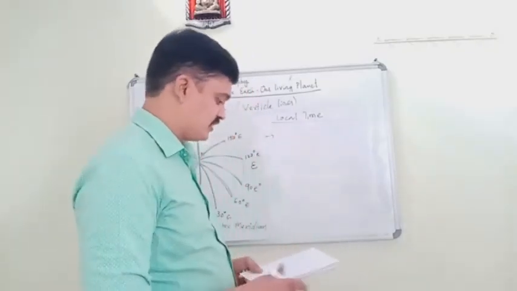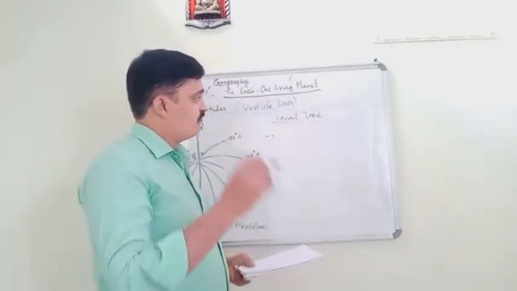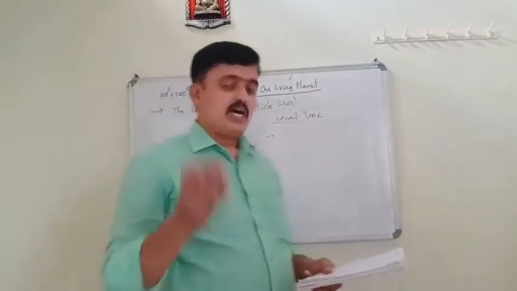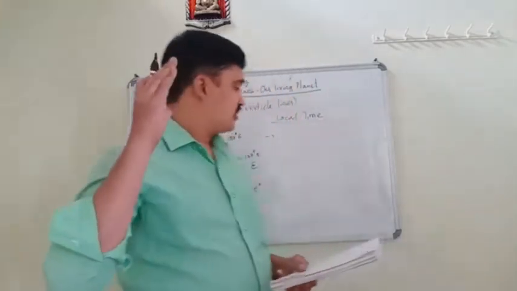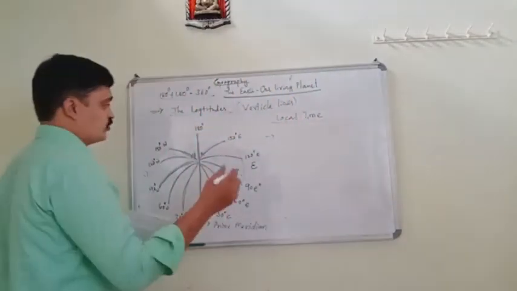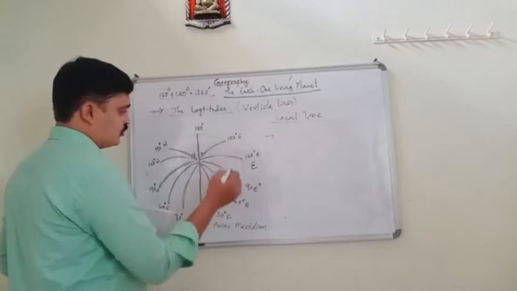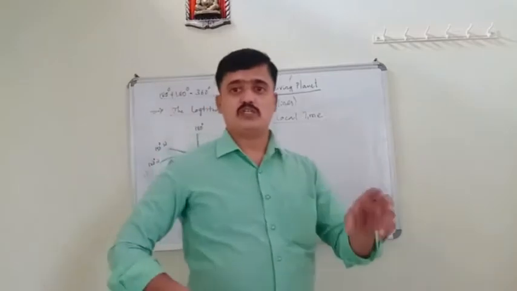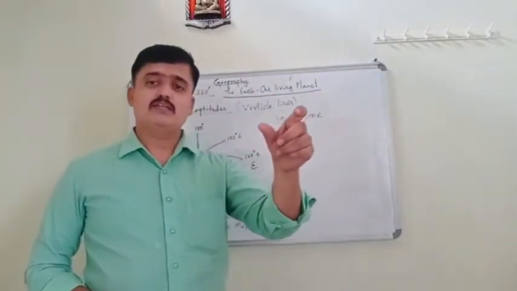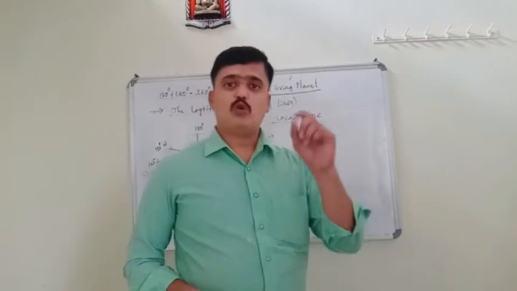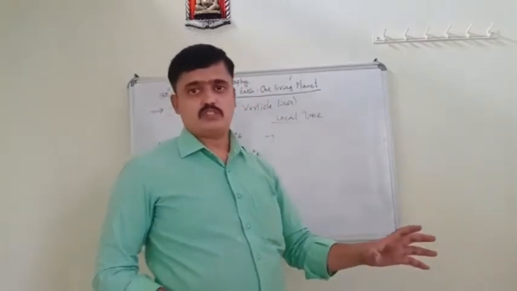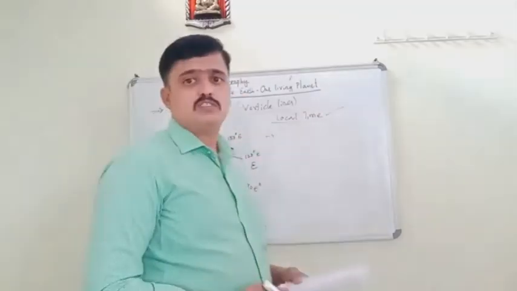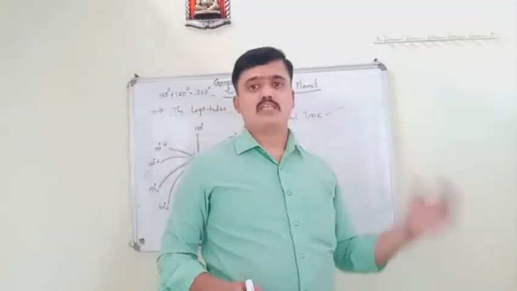Places on the same meridian have the same local time, and every longitude has its own local time. That's why I told you, every longitude has its own local time. So places situated on the same meridian have the same local time. Got it? So this is about local time.